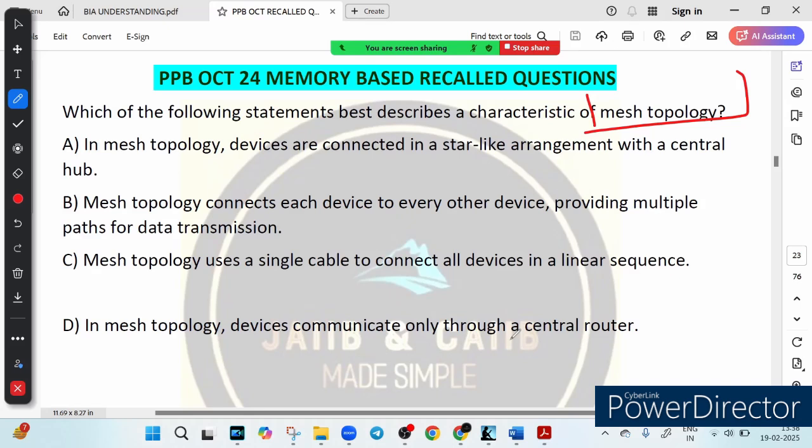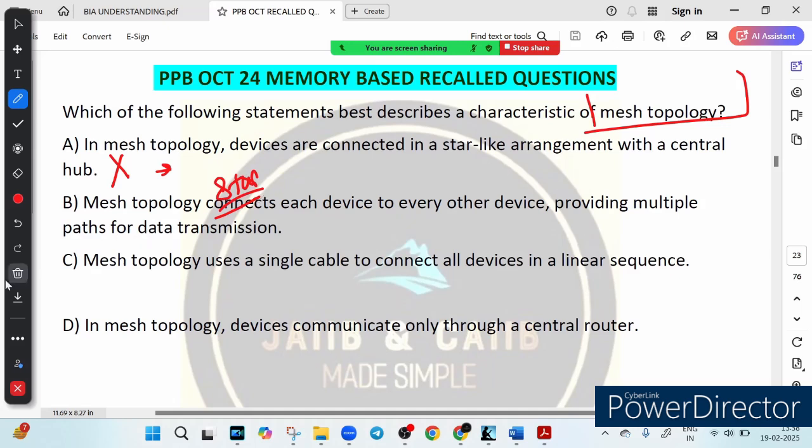Option A says in a mesh topology devices are connected in a star-like arrangement. This is wrong. Why? Because it describes the star topology. So in star topology all devices connect to a central hub or switch. Imagine a classroom where all students pass their notes to the teacher and then the teacher distributes them to others. That is what a star topology is all about. In mesh topology a student can pass notes directly to each other without depending on the teacher, right?